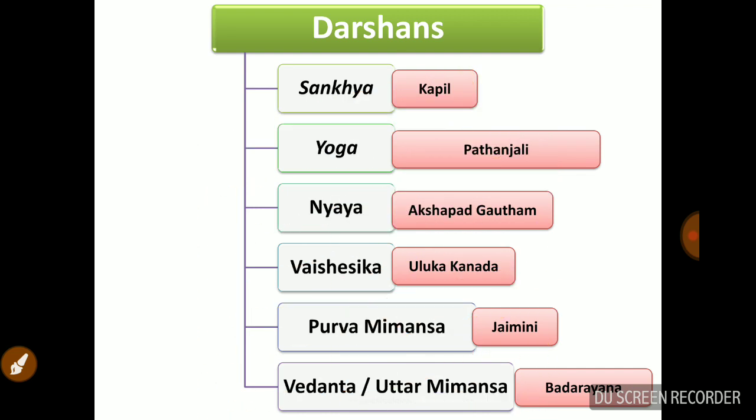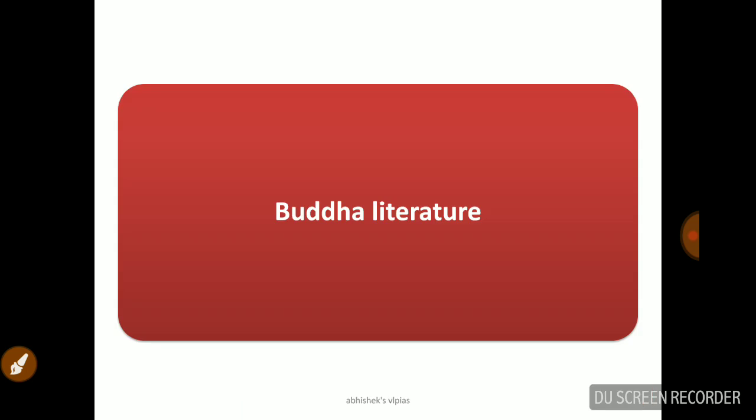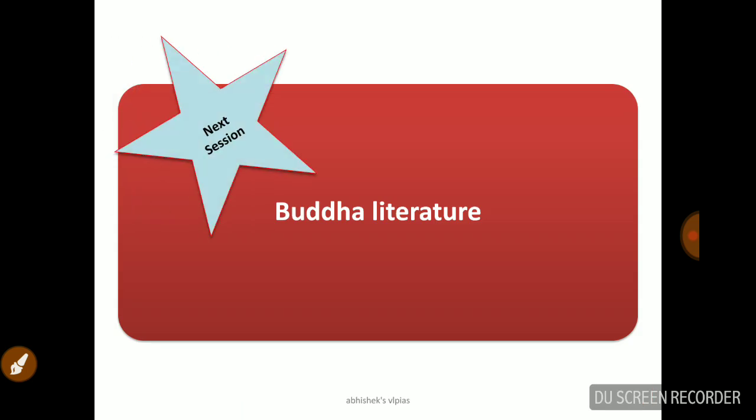The Shat Darshans are Sankhya Darshan by Kapila Maharshi, Yoga Darshan by Patanjali Maharshi, Nyaya Darshan by Akshapada Gautama, Vaisheshika by Ulka Kanada, Purva Mimamsa by Jaimini, and Vedanta, Uttara Mimamsa, by Badarayana. So these are the 6 Indian Shat Darshans. Keep this point in mind. After this topic, we have almost finished the Vedic literature.